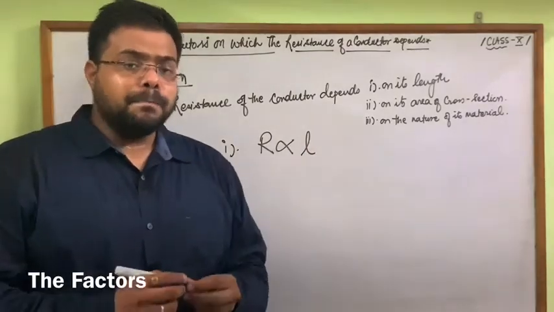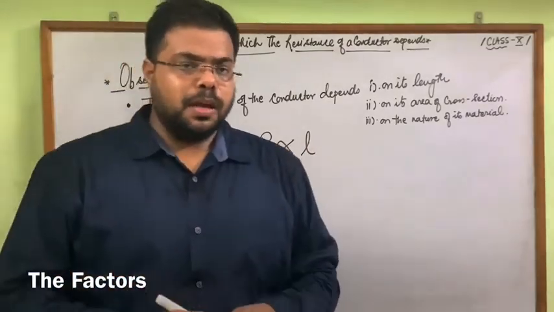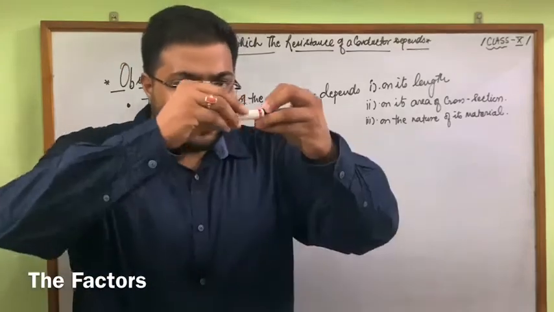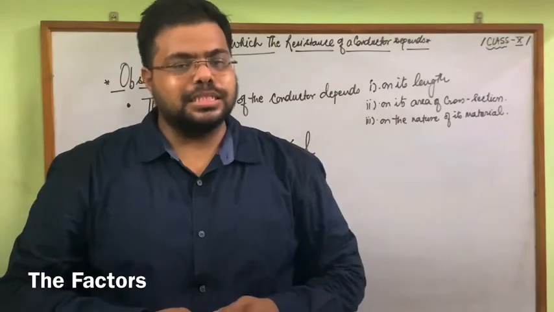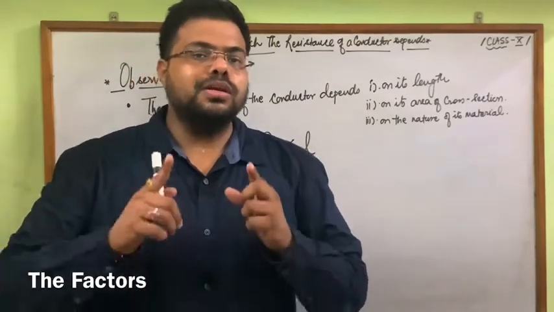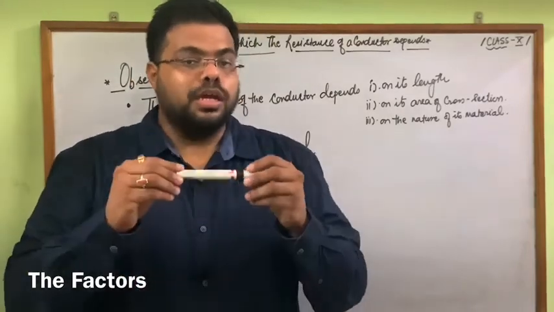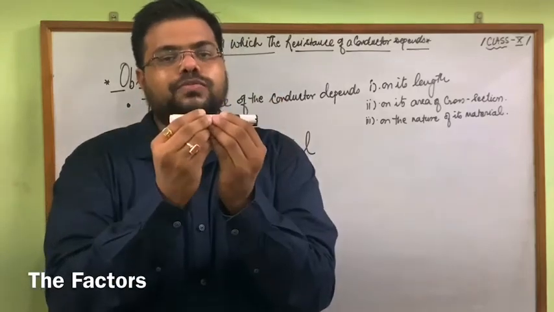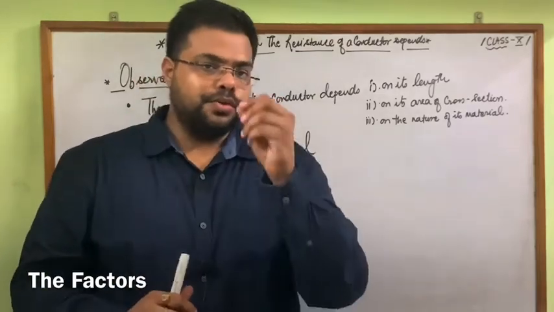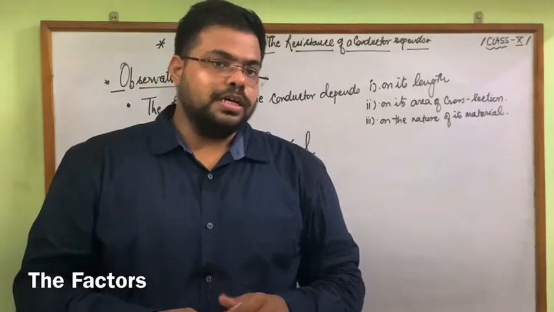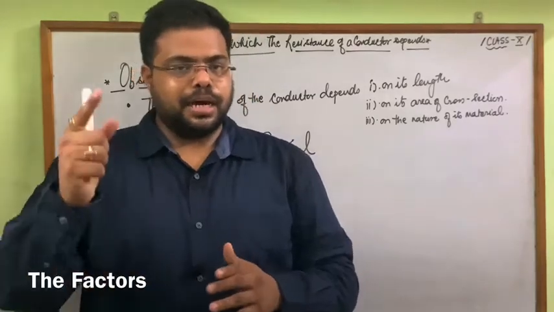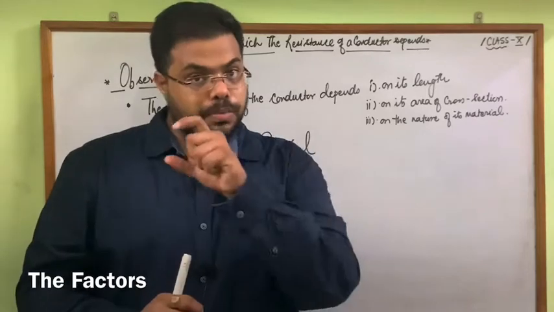First, when we increase the length of the wire, resistance also increases. If we decrease the length of the wire, resistance also decreases. We can easily understand this with the help of the first picture.